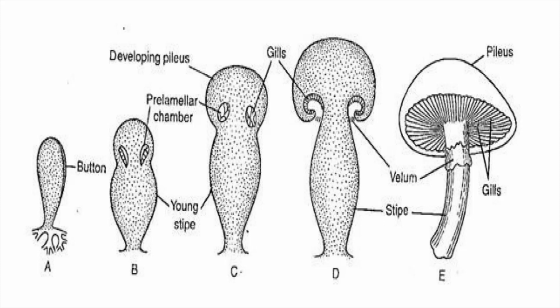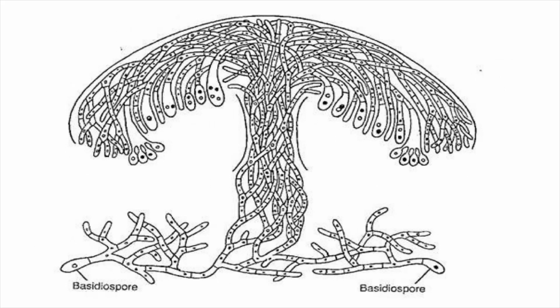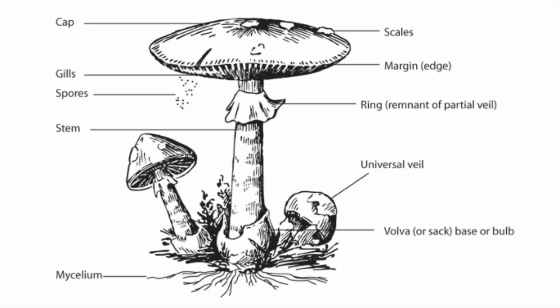The basidiocarp is made up of the following regions. The basal portion is called the vulva, from which arises a stem called stipe, and at the top of the stipe or the stem we have the cap-like structure called pileus. Pileus is the cap, and on the outer surface of the pileus there may be scales.